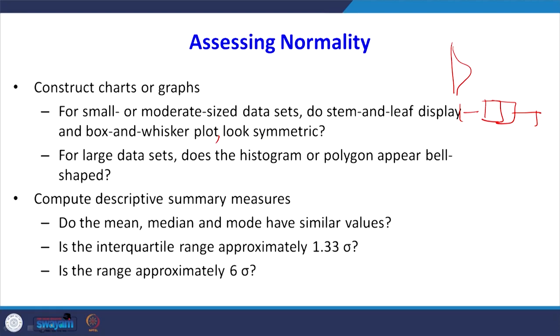Then only can we say the data set follows normal distribution. For a large data set, does the histogram or polygon appear bell shaped? You can draw a histogram also, and verify whether it follows normal distribution. Another way, you can compute descriptive summary measures: check whether mean, median, mode have similar values, whether the interquartile range is approximately 1.33 sigma, and whether the range is approximately 6 sigma. These are some descriptive measures to check whether the data follow normal distribution or not. Then you can find the skewness. When the skewness is 0, then we can say this data follows normal distribution.